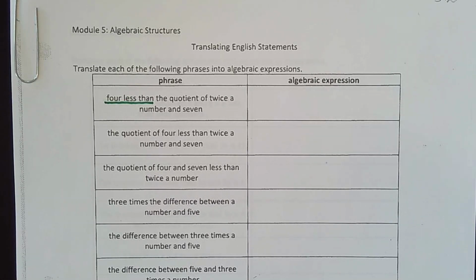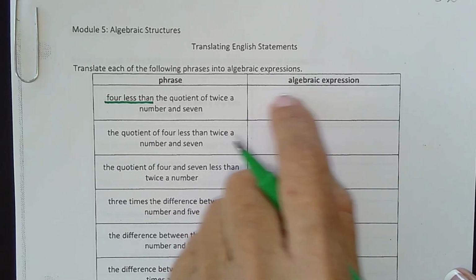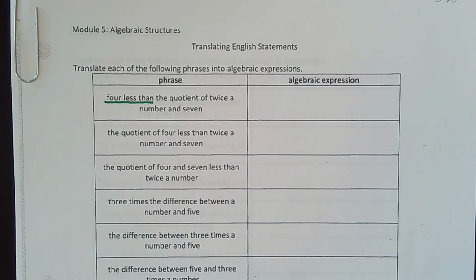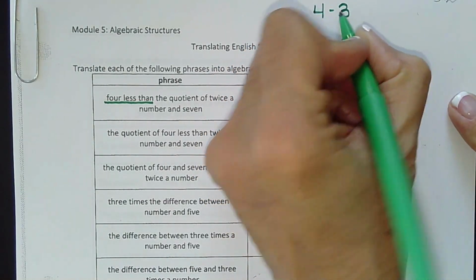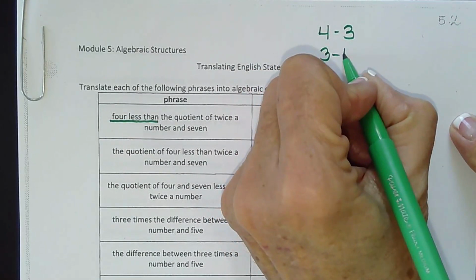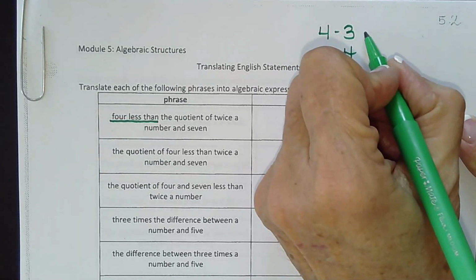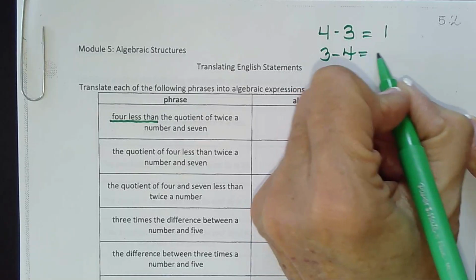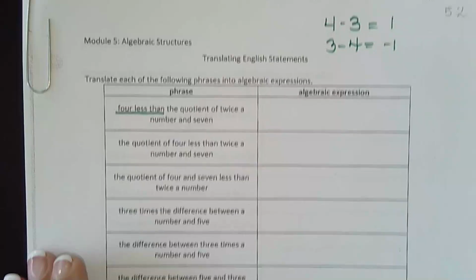So if you are 4 years less than me, you're my age minus 4. But guess what students write when they see this? They go 4 minus. Well, you all know that subtraction is not commutative, correct? You can't change the order and get the same answer. This one gives me +1, this one gives me -1. So order matters in subtraction.